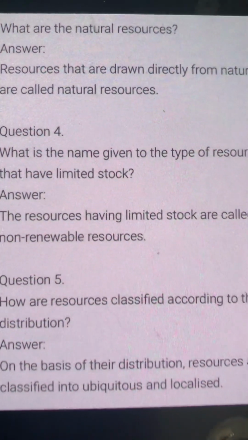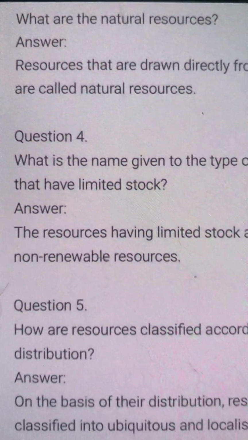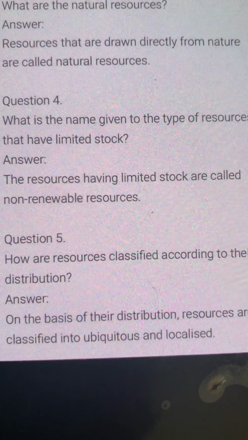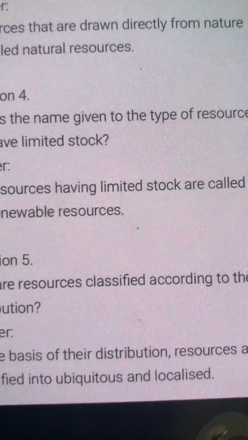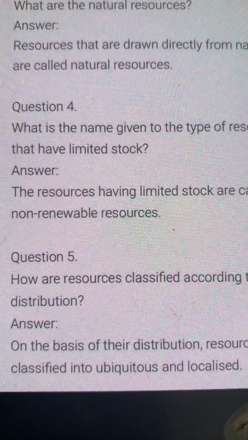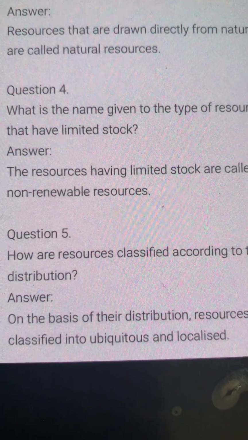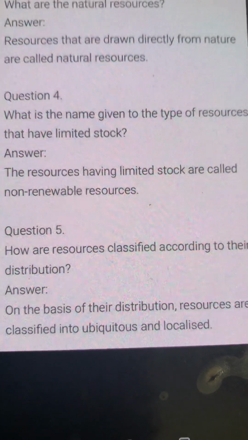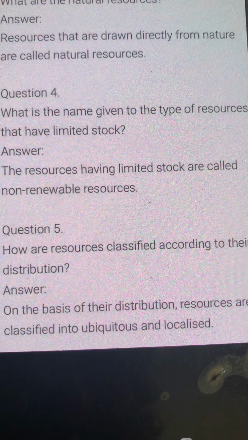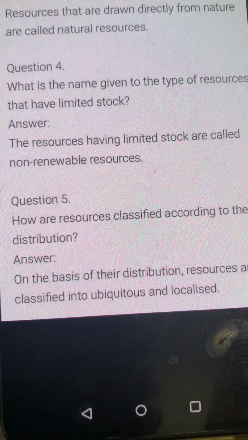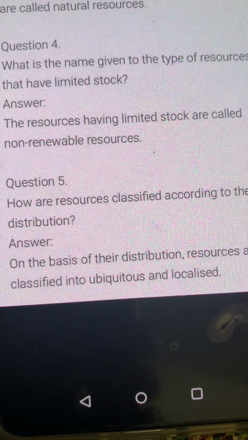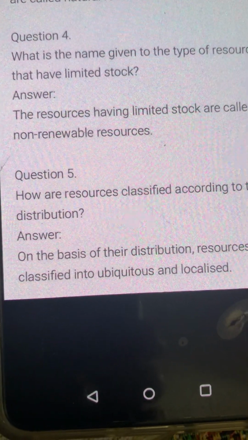Then, what are natural resources? We have already described it many times. What is the name given to the type of resource that has limited stock? Now you can really think over it; once you have gone through the lesson, it's very easy. It is the one which has got limited stock, it's non-renewable.